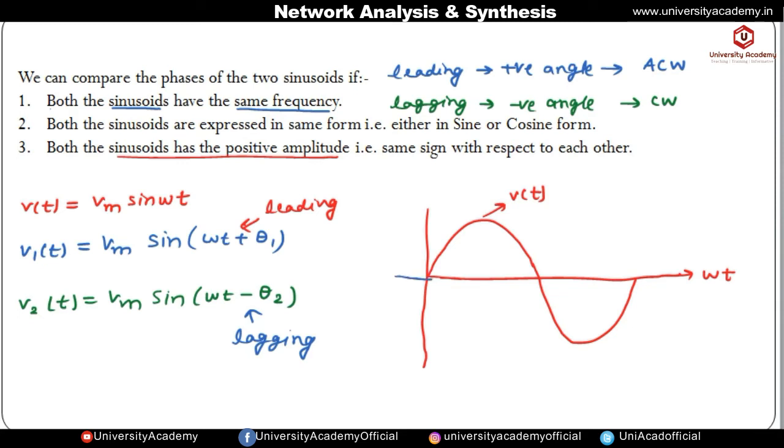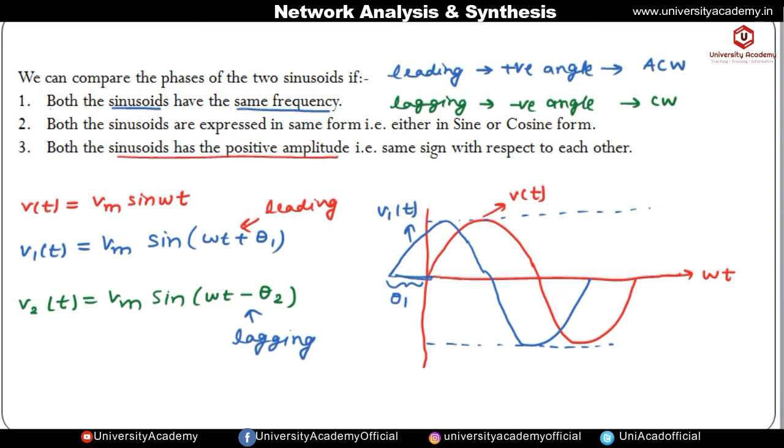It means it is leading, so it will start from some angle theta 1, that is from here it will start, and this is the maximum amplitude. So it will start from here, and its waveform will look like this. So this angle is theta 1. It means the v of t waveform starts from zero, but v1 of t is starting before t equal to zero. Okay, so this is the waveform for v1 of t.